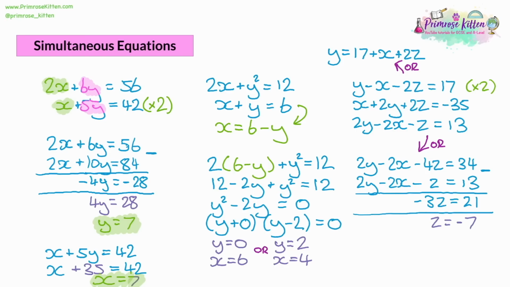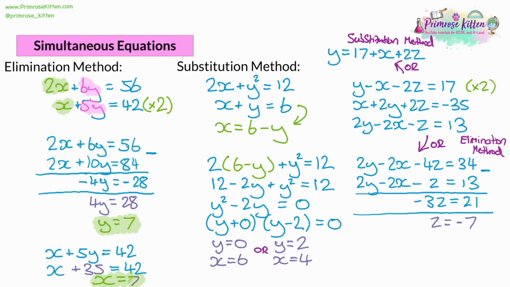So the top option being by substitution, and the bottom method being the elimination method. But no matter which method you choose, you then continue through and you find the values of x and y as well. And again, at the end, make sure the answers are really, really clear. So maybe write them out for a second time, maybe highlighting them, and just making sure that the answers are very, very clear. And for that last question, you might want to try it yourself. And what you should get is that z is negative 7, y would be negative 6, and x would be negative 9.